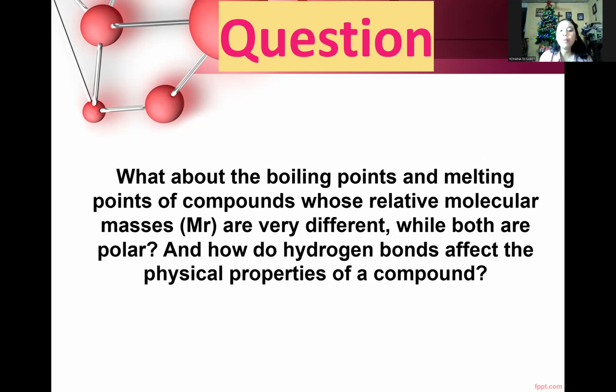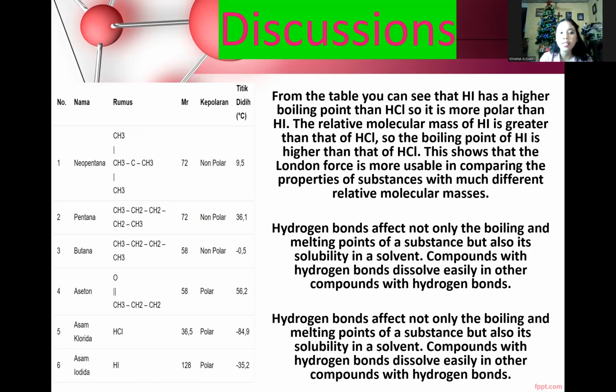So how about the questions and discussions that we got? For the first one, what about the boiling points and melting points of compounds whose relative molecular masses are very different while both are polar? And how do hydrogen bonds affect the physical properties of a compound? Let us discuss it. You can see this is the table of the names of the compounds, and then the formula, and then the Mr, and then also the boiling point.